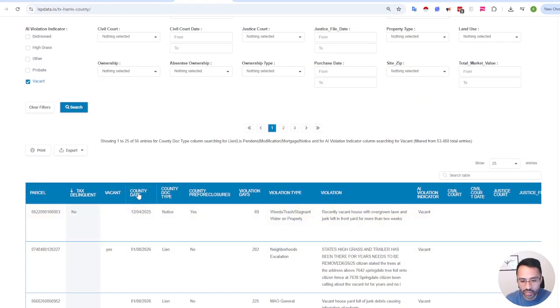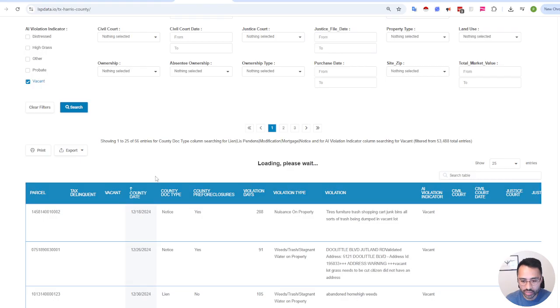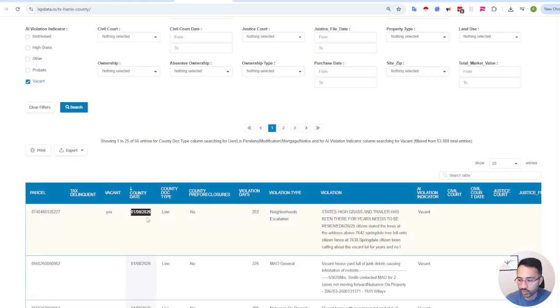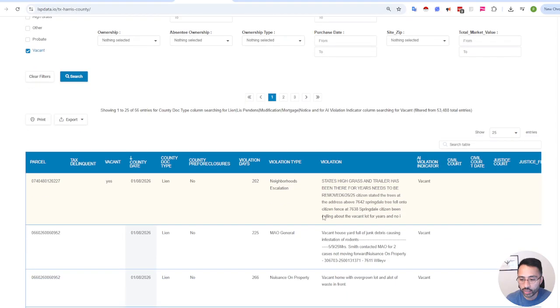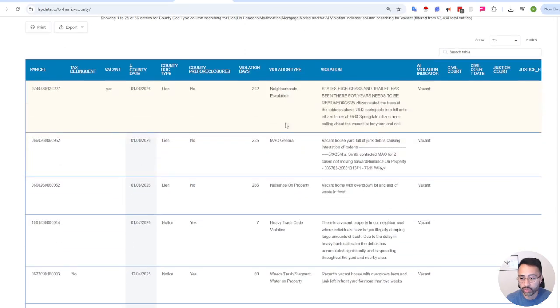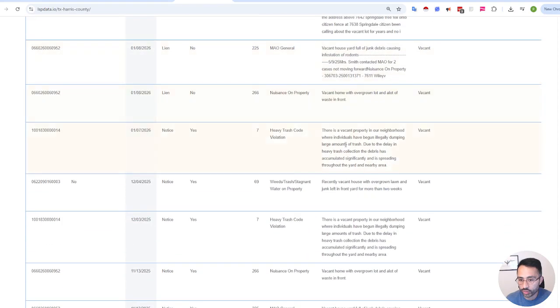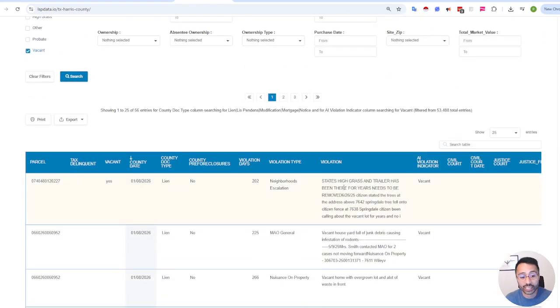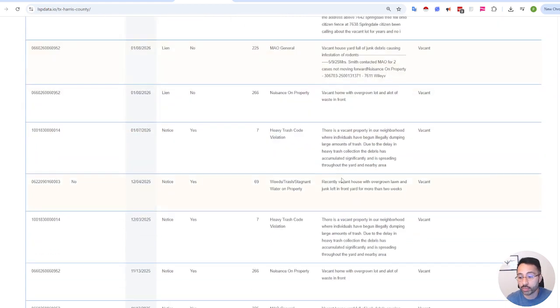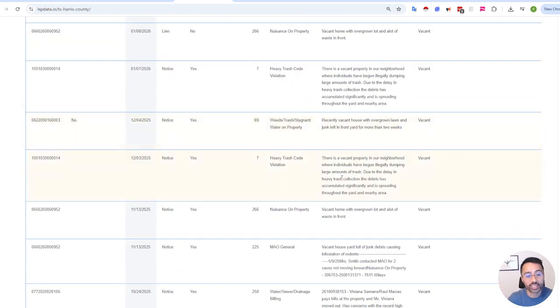And everything you can sort by this county date. Today is the 14th of January. So this one's vacant, we know that for sure, and there's a lien on it. And this is complaints from the neighbors as well. This sort of violation data is very intimate, so it gives you context into what's happening.